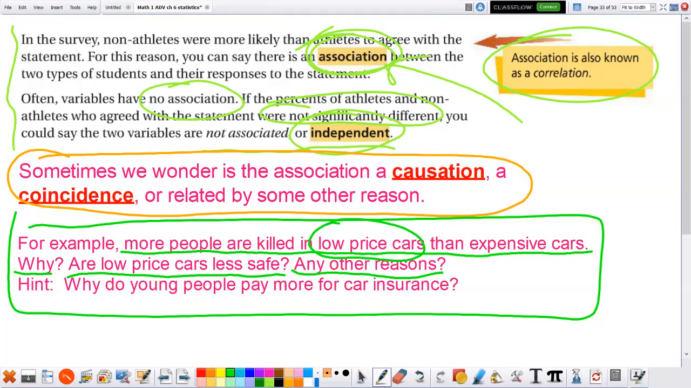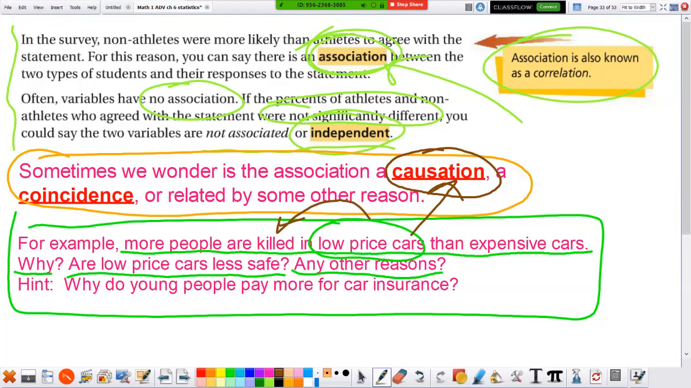Okay, welcome back from pause. Hopefully you've thought about the answer. Don't just listen for me to give the answer. I want you to do the thinking. So it's true, more people are killed in these low-priced cars. Does that mean they're less safe? Not necessarily. Is this the cause? Is the car being low price what causes you to be killed? Is the low price causing you to get killed?